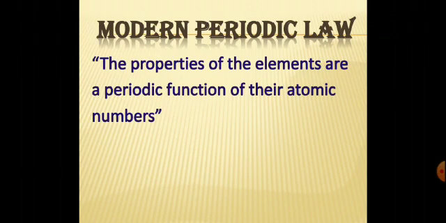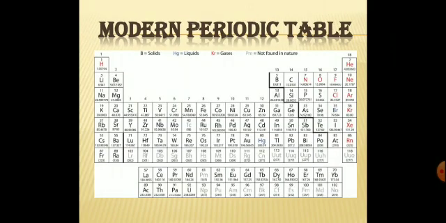Why did Mendeleev not use atomic number? The reason is Rutherford's nuclear model of an atom and the concept of atomic number were discovered a few years after his death. So Mendeleev's table was mainly based on atomic mass, but the modern periodic table is now based on atomic number. When you shift from Mendeleev's to modern, the anomalous behavior of Mendeleev's table was corrected. For example, now cobalt and nickel are in the correct position based on atomic number. See this modern periodic table, cobalt and nickel are placed in groups 9 and 10. Cobalt has atomic number 27. It is placed before nickel, atomic number 28.